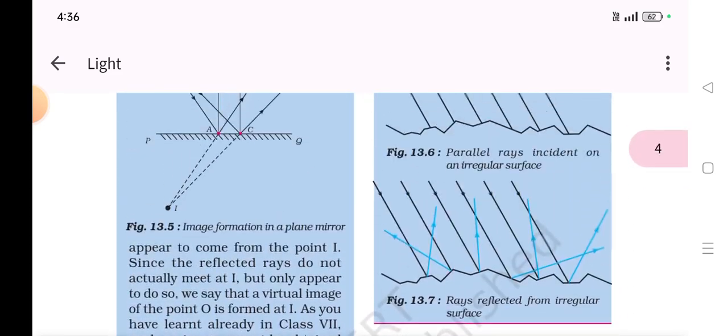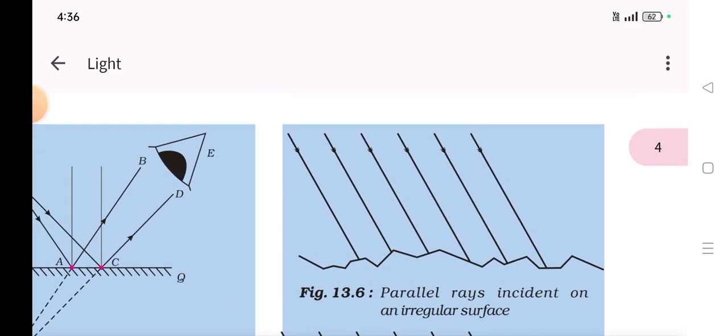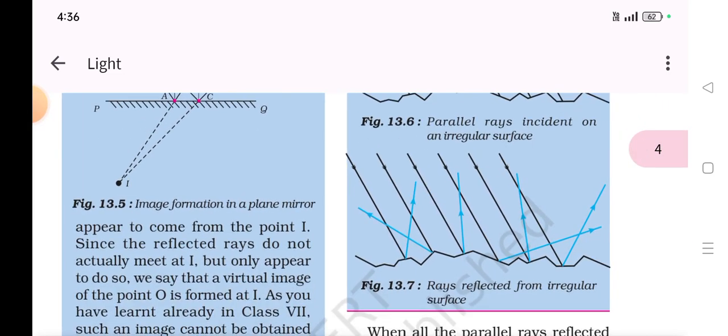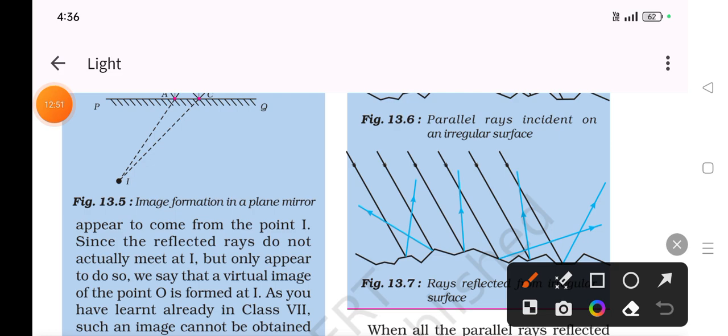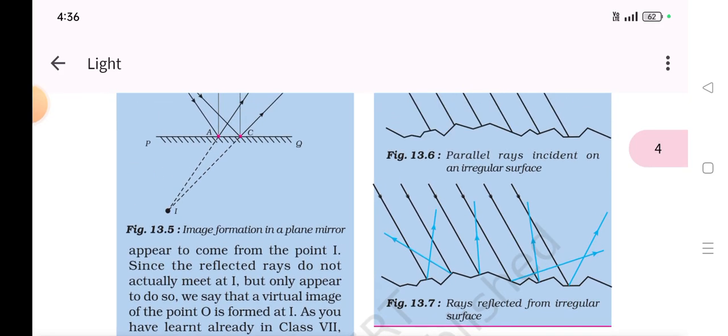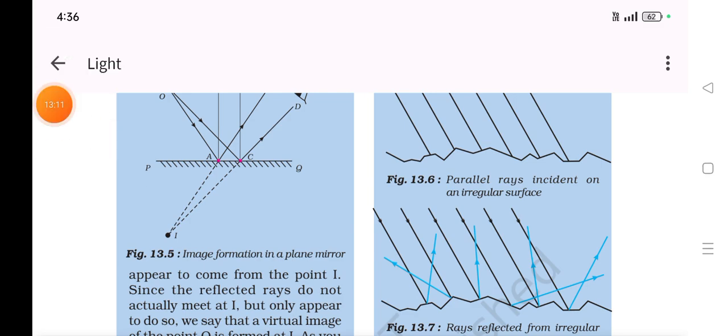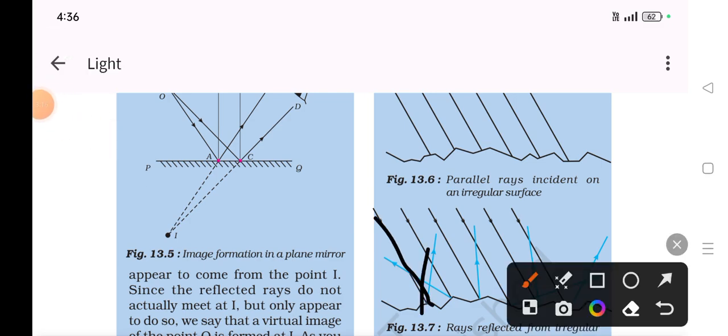And diffused reflection: over here you can see the surface is not even. As the surface is uneven, the rays are also reflecting in any direction according to the reflecting point. Now one question arises. As I told you, the angle of incidence and angle of reflection are the same. So in diffused reflection, whenever one ray is reflecting back, let's suppose this ray is reflecting over here, will the angle of incidence and angle of reflection be different?